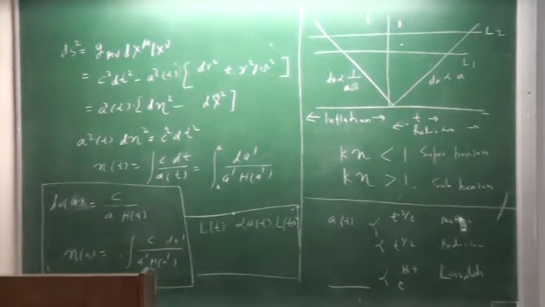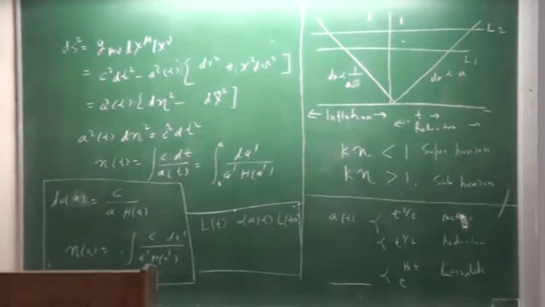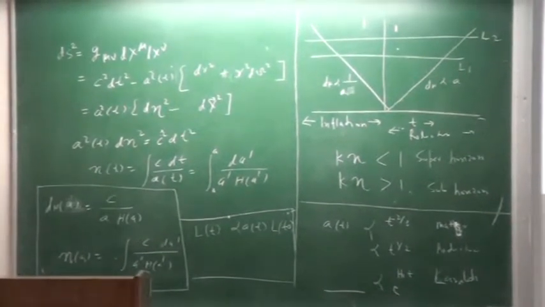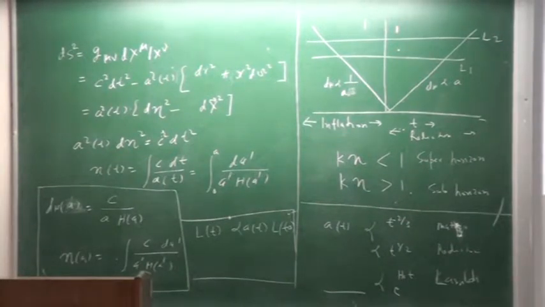Or if you are more interested, you can make it z also. You know what is the relationship between a and z. So it's a very important physical quantity, the co-moving size of the horizon. That's one scale. The second thing is the co-moving Hubble length, c by a H(a).